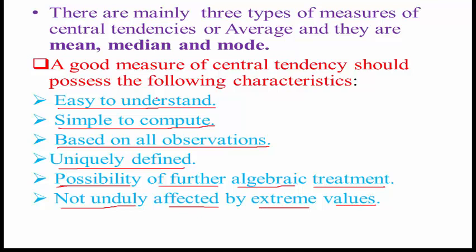So these are the six characteristics of a good measure of central tendency.